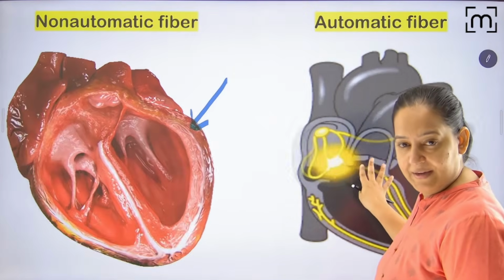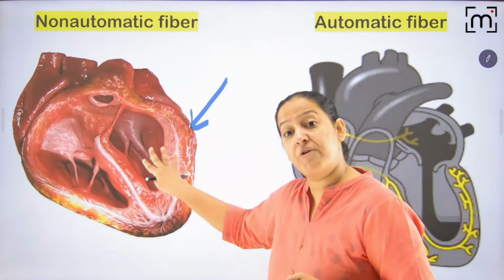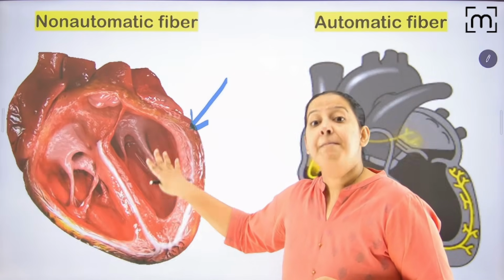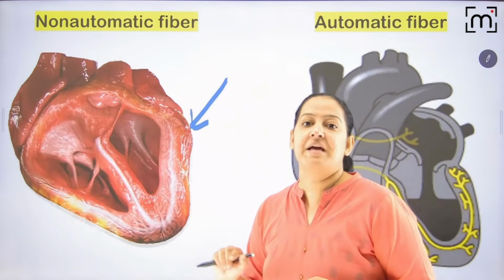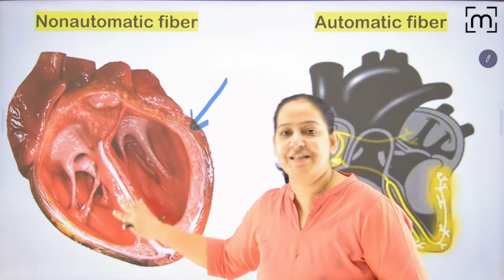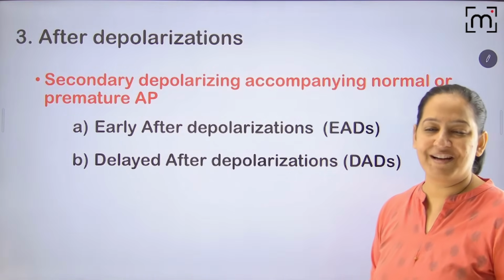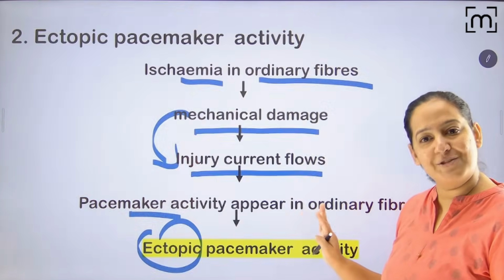Ectopic. Normal pacemaker is this. But if this starts generating the impulse because of MI, because injury current flows in that, and it can generate the impulse, that is known as ectopic pacemaker activity. Okay, I know the terminologies are difficult, but with the help of flowcharts it's very easy.